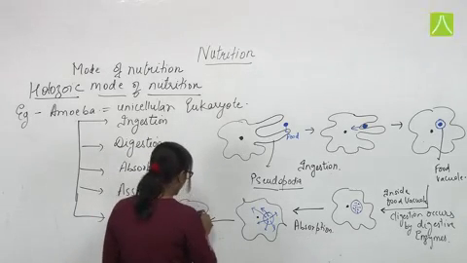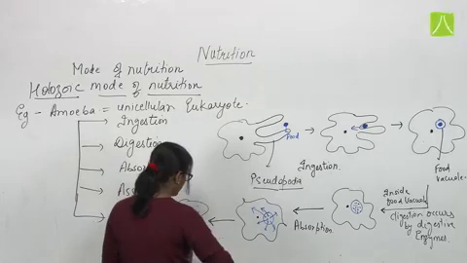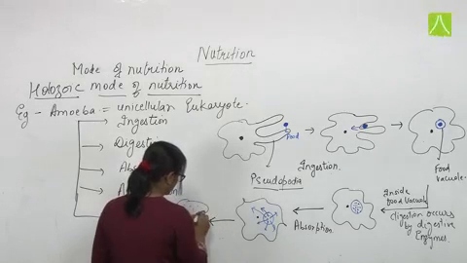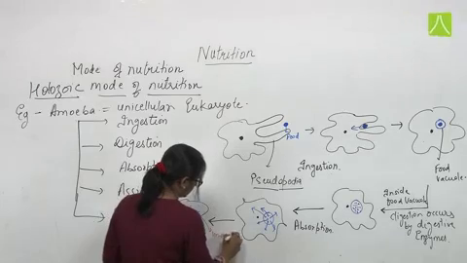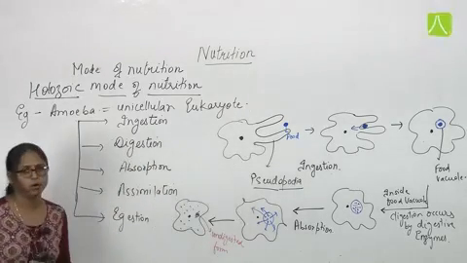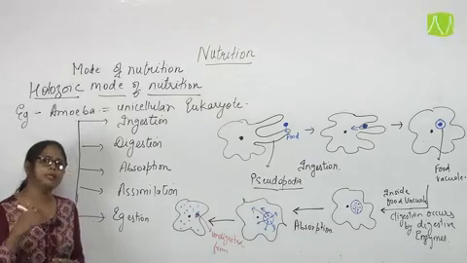But inside the food vacuole, now what is left? The undigested matter. This undigested form is left behind in the food vacuole. Now it's very important to release it out.